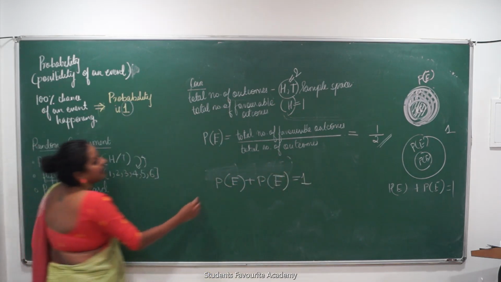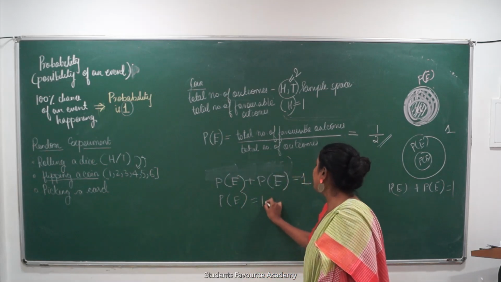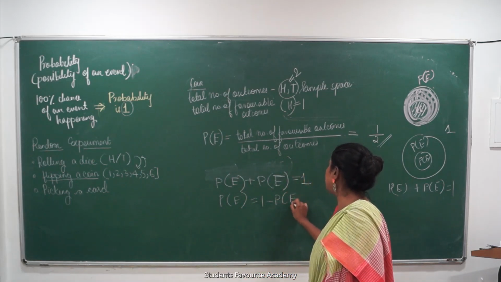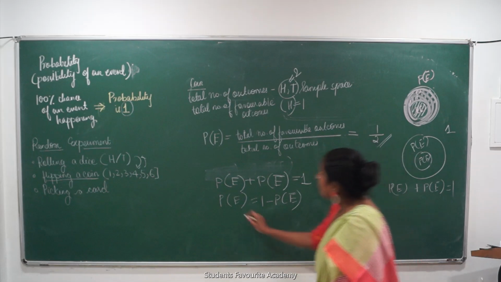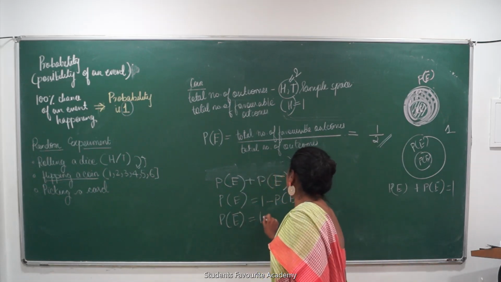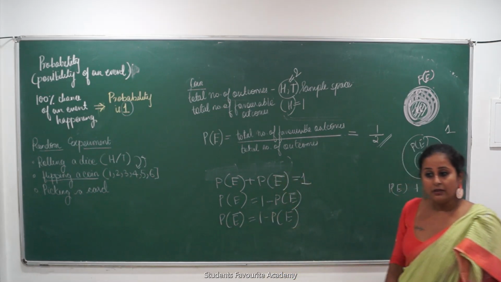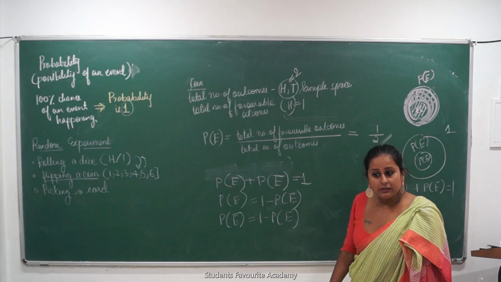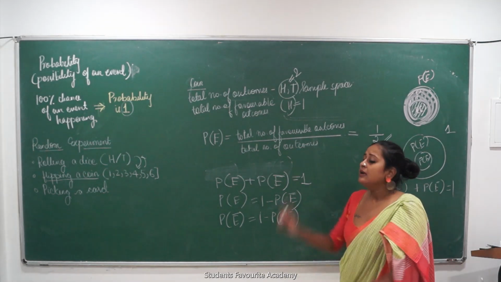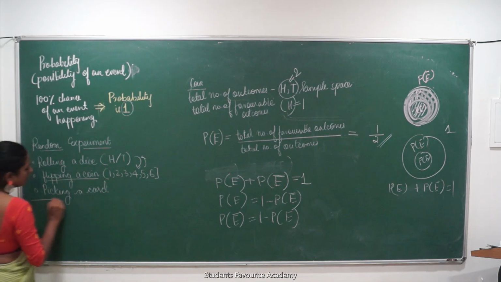So can I say probability of that event happening is equal to 1 minus probability of the event not happening? Can I also say the probability of event not happening is equal to 1 minus probability of the event happening? Any doubt in understanding this? Clear? Crystal clear?